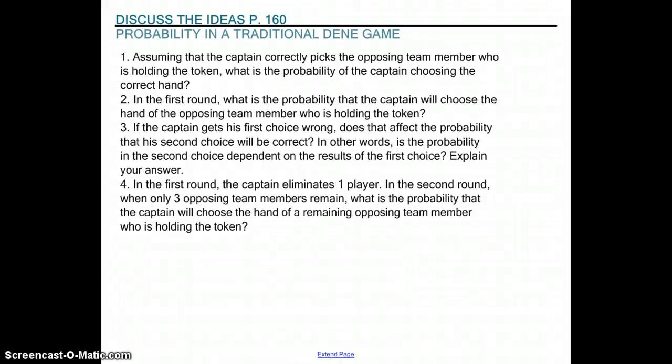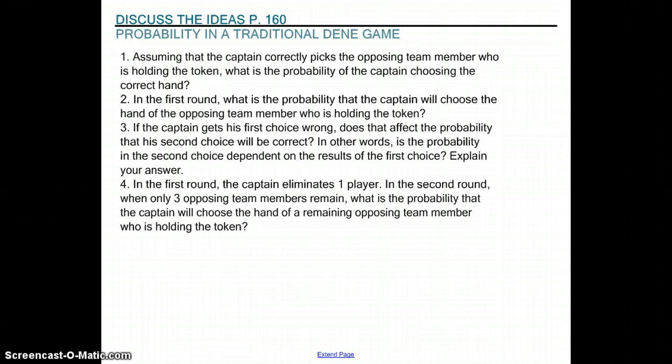Hey, welcome back to Workplace 30. We are continuing on with section 4.2, which is part of the probability chapter. So we're going to start by reading page 160, discuss the ideas, and its probability in a traditional Dene game. Go ahead and you can read that now.